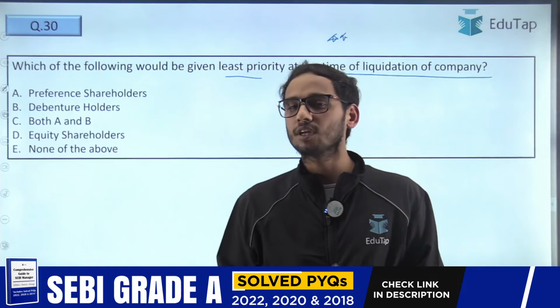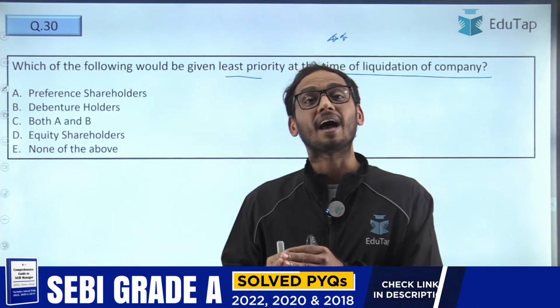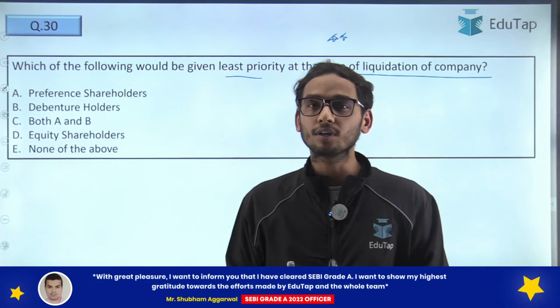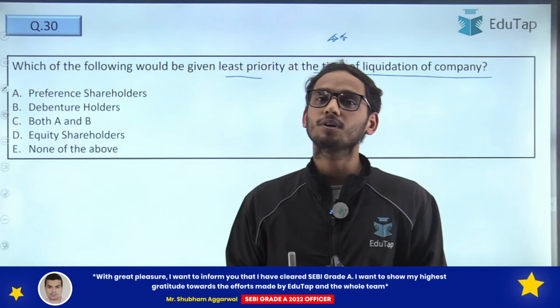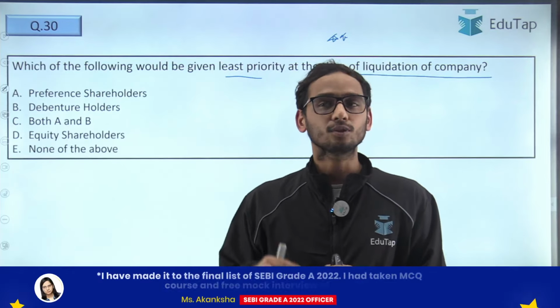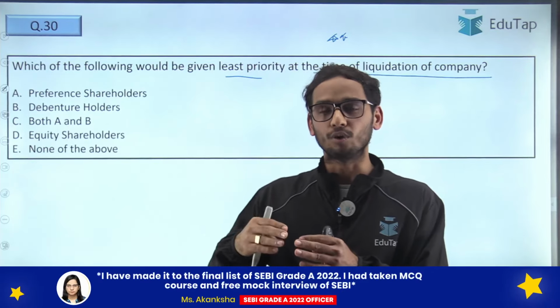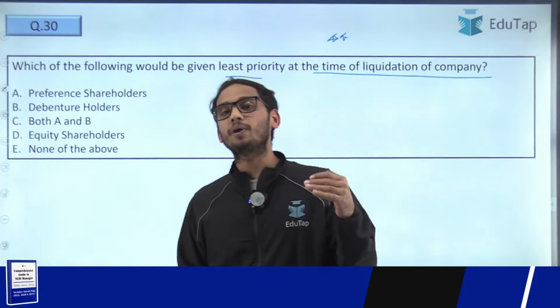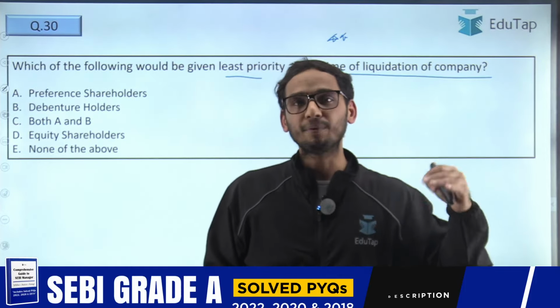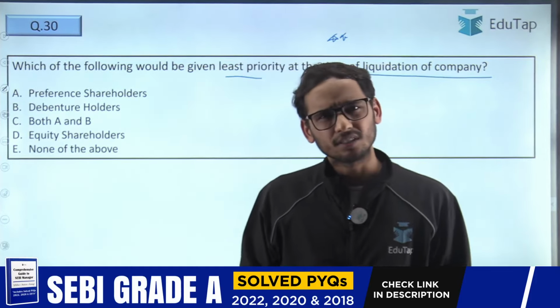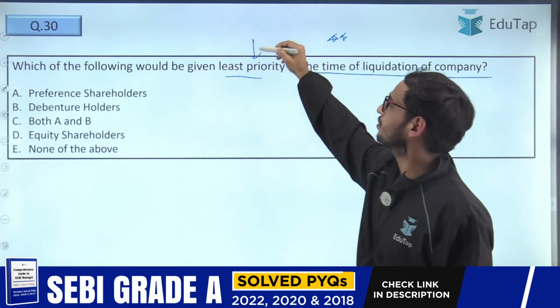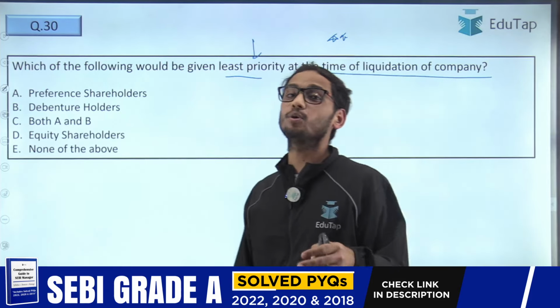First of all, they are going to pay money back to the outside creditors. That includes your banks, that includes your debenture holders, right? Whoever has given them a loan from outside, they are going to pay them back first. Then they are going to pay money to their own company members like shareholders, right?